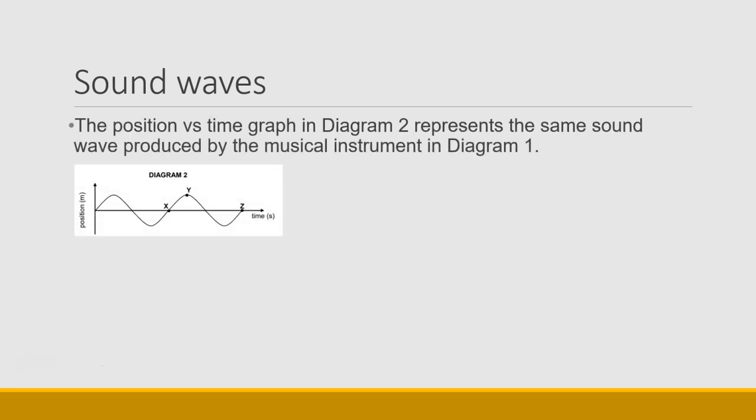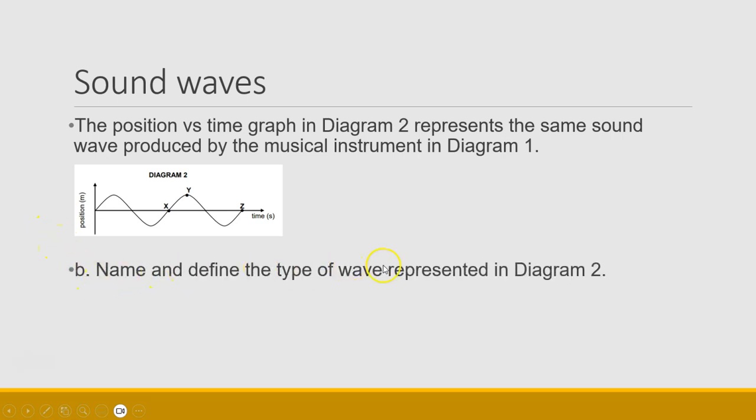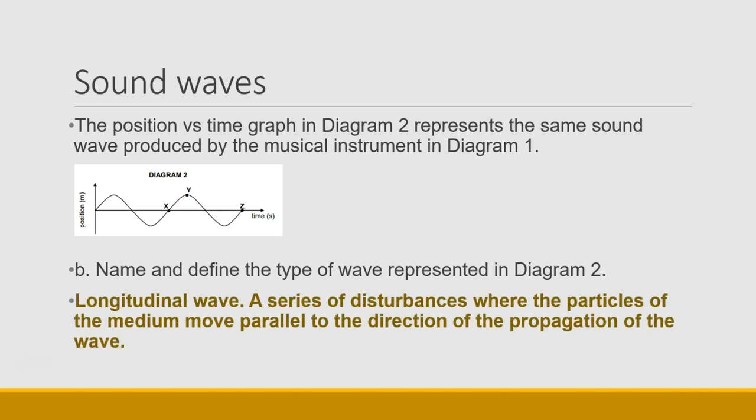The position versus time graph in diagram 2 represents the same sound wave produced by the musical instrument in diagram 1. So here we have a sound wave that is represented graphically. Name and define the type of wave represented in diagram 2. Now, because it is a sound wave, we automatically know that it is a longitudinal wave. And remember that definitions need to be learned off by heart. So it's a longitudinal wave, which is a series of disturbances where the particles of the medium move parallel to the direction of the propagation of the wave.